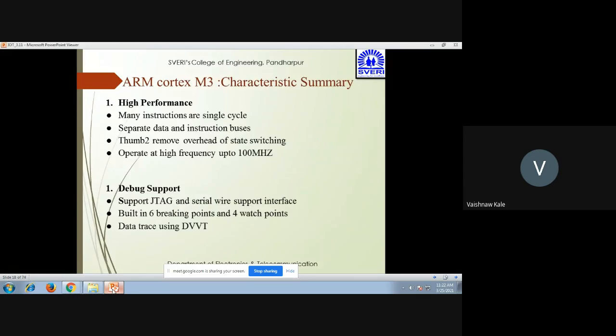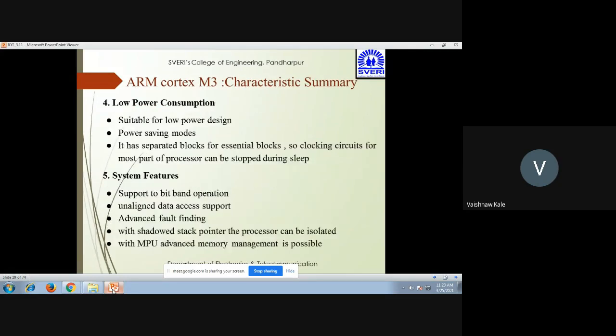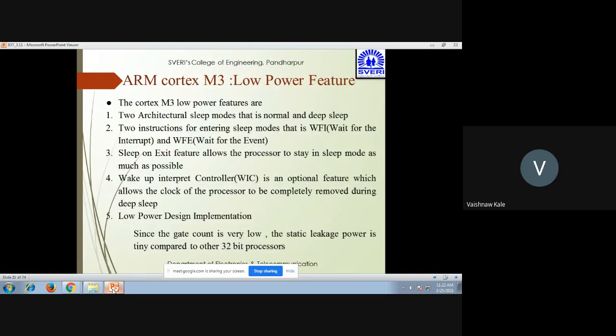Then the characteristic summary: it has high performance, debug support, advanced interrupt handling features, low power consumption, and system features. Then we'll go to the low power feature. The ARM Cortex M3 has a low power feature, as it has two architectural sleep modes, that is normal and deep sleep.